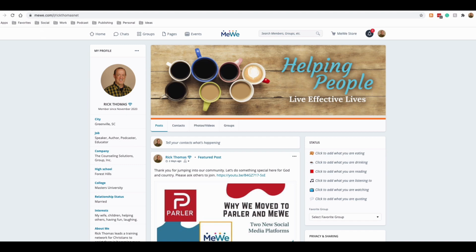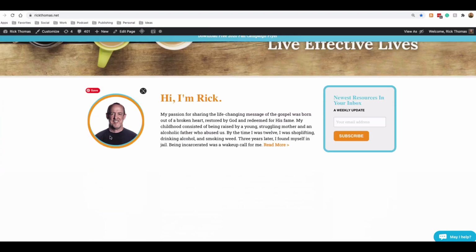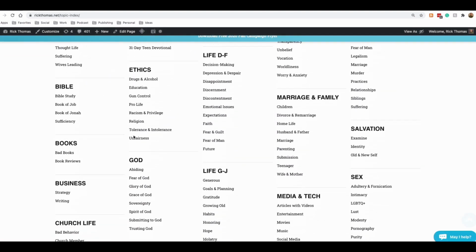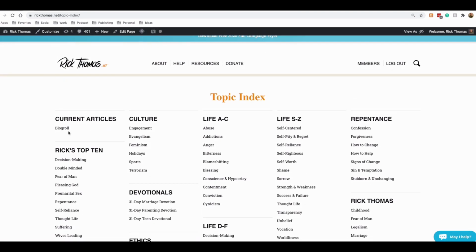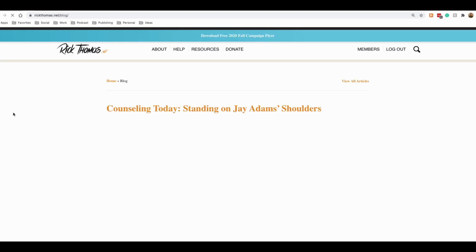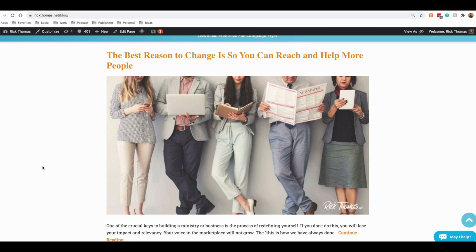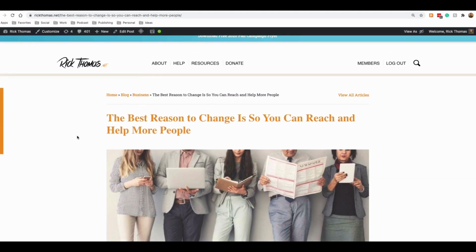So I'm going to grab an article right out of our website. We're at rickthomas.net. I'm going to go to the resources link, drop down to the article section, and then it will pull up all of our articles. By the way, if you're ever on our website and you want to read 1,000 articles on all sorts of topics, find the most current articles, you can go to the blog roll, which is in the upper left-hand corner, listed current articles. I'm going to go down to here. Let's see. The best reason to change is so you can reach and help more people. I'm going to click on that article, and there it is.